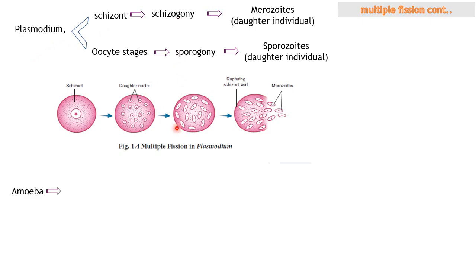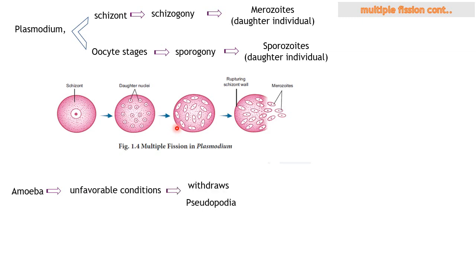Now let's see amoeba. This is quite interesting. This amoeba actually does a lot of asexual reproduction in different ways. Previously we saw simple or irregular binary fission, where one single amoeba becomes two individual amoeba, divided in any direction into two daughter individuals. Now in here, this amoeba does multiple fission in a different way.